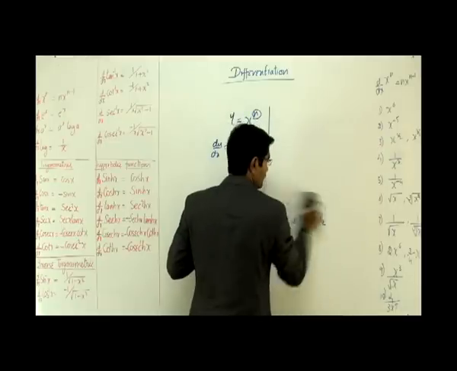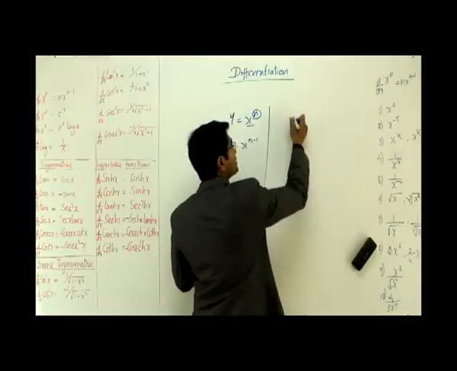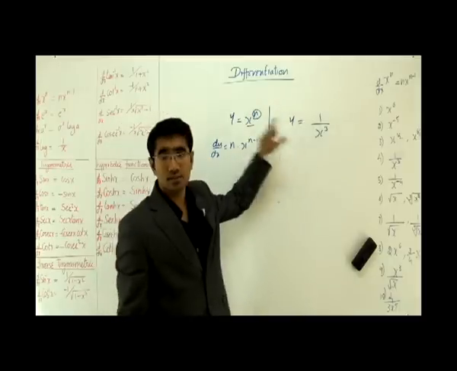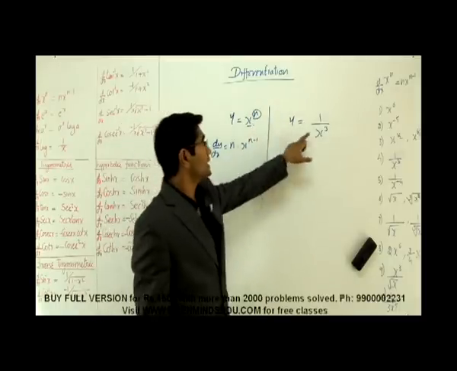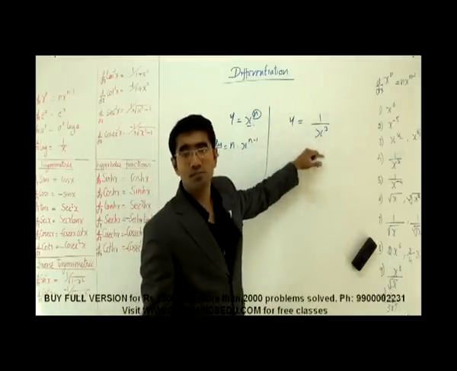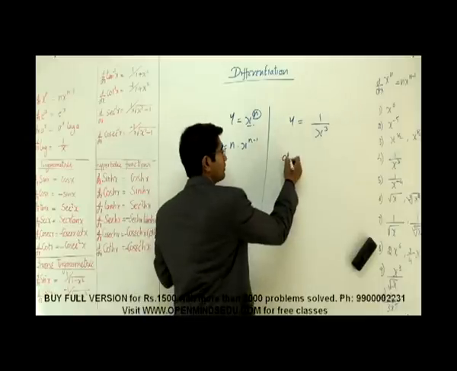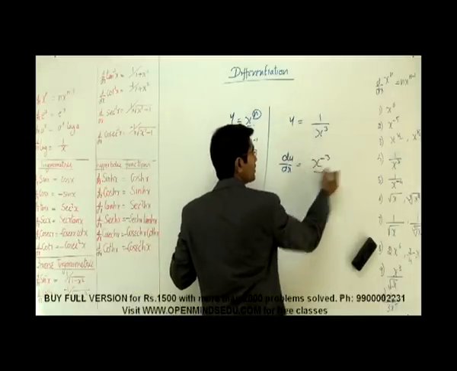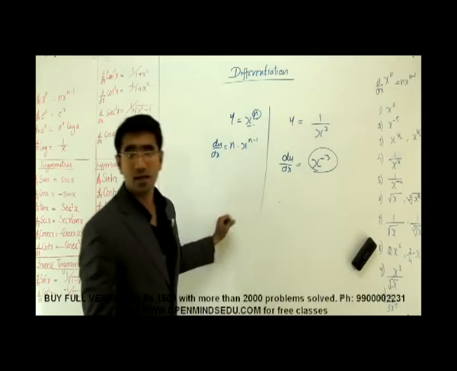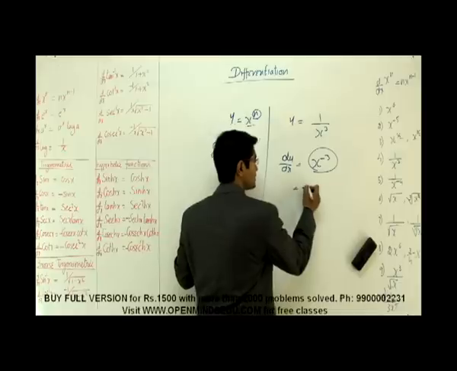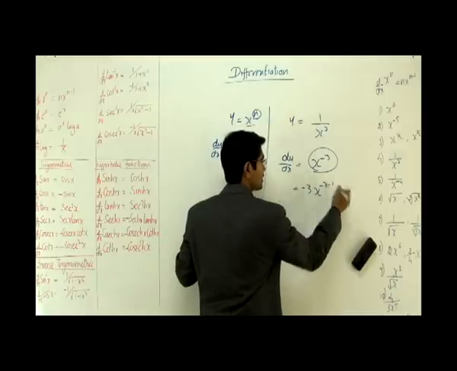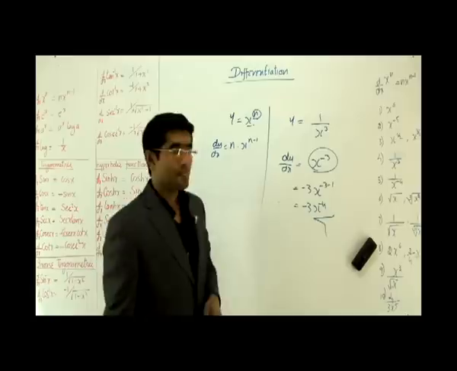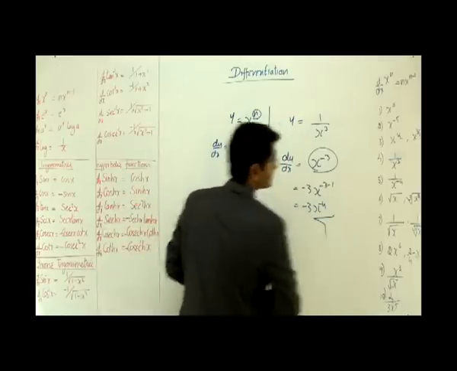If at all I have to differentiate y is equal to 1 by x to the power 3, now this guy doesn't look like this, right? Simply because x is in the denominator. So the first thing is to put it up. It goes like x to the power minus 3. Now does it look like this? Exactly. Now differentiate it. It goes like minus 3 into x to the power minus 3 minus 1. Simple. Minus 3 into x to the power minus 4, isn't it?